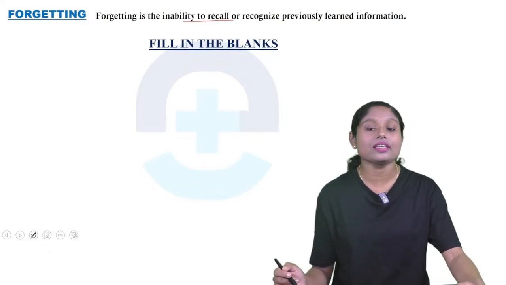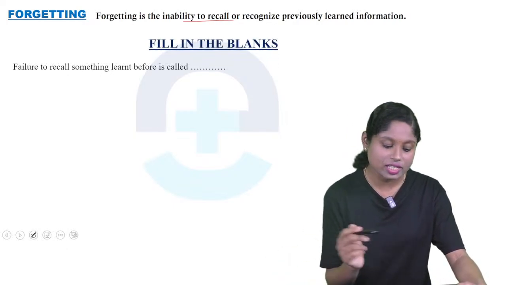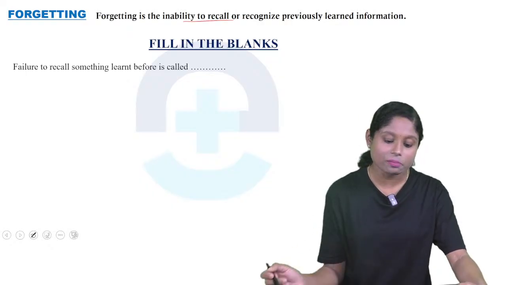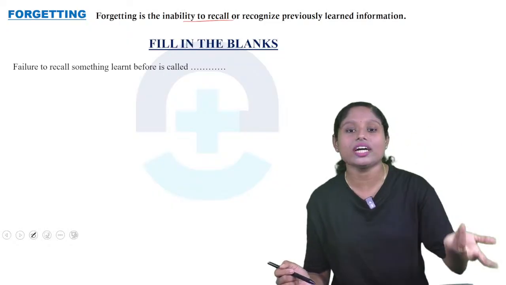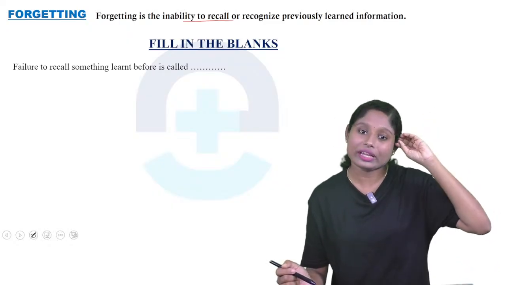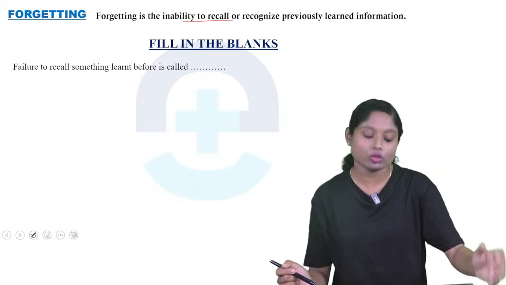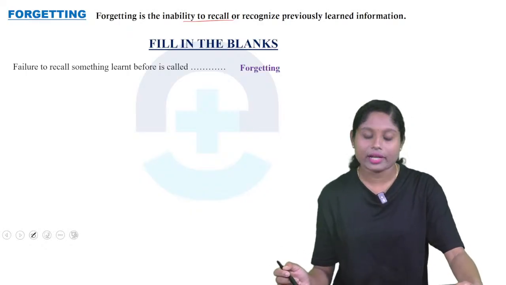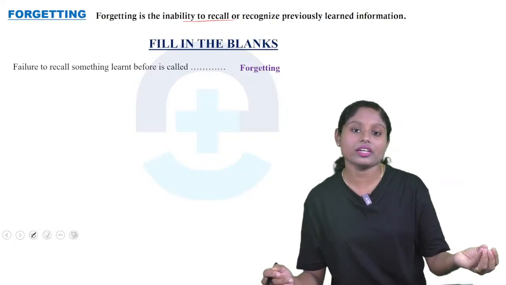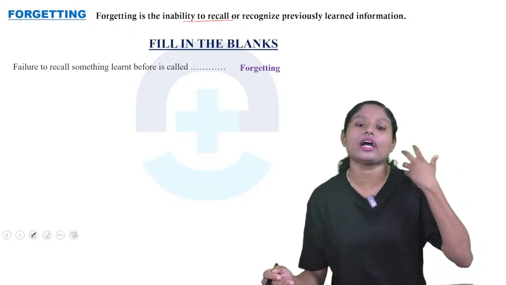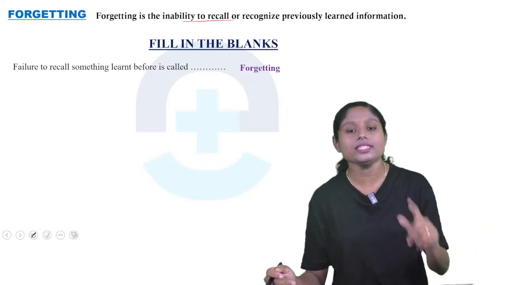So next we will see some fill in the blanks questions. So first is: failure to recall something learned before is called. Now itself we taught that, हम लोग भूल जाते हैं और हम लोग को failure हो जाते हैं, वो एक remember नहीं है, failure हो जाते तो क्या है? It's forgetting. So हम लोग एक चीज का भूल जाते हैं, past में कुछ incident भूल जाते हैं, तो presently we are not able to recall that, then it is forgetting.